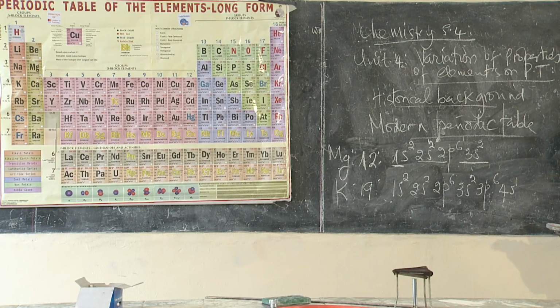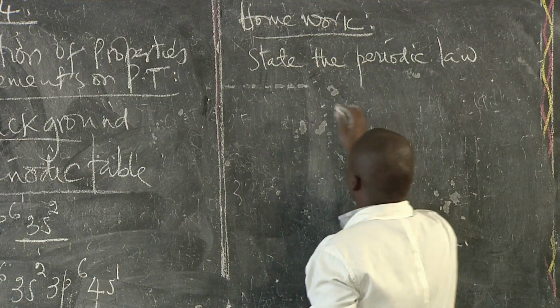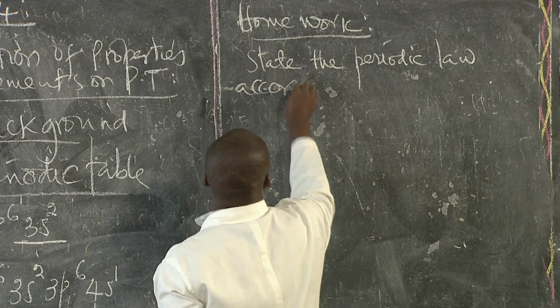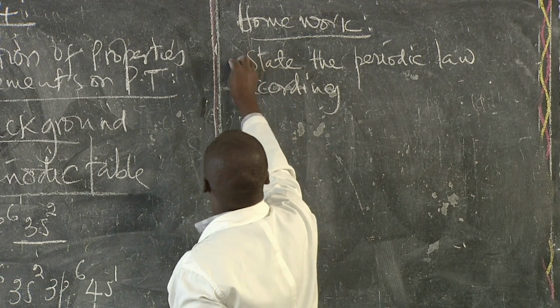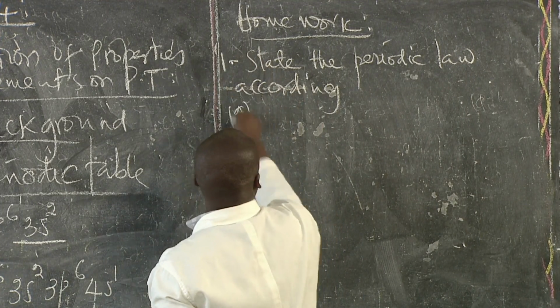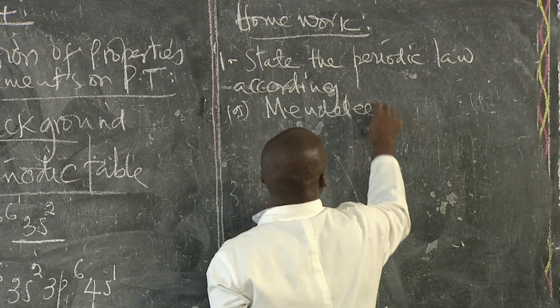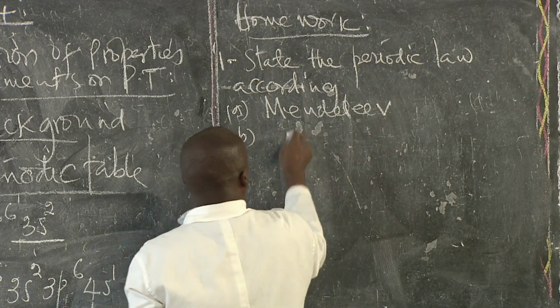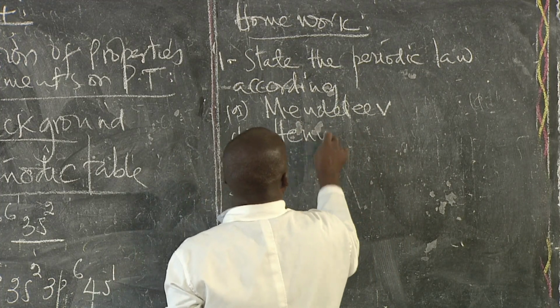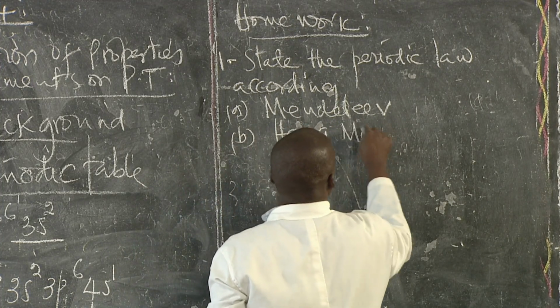Question number 1, I will be asking you to state the periodic law: A, according to Mendeleev, and B, according to Henry Moseley.